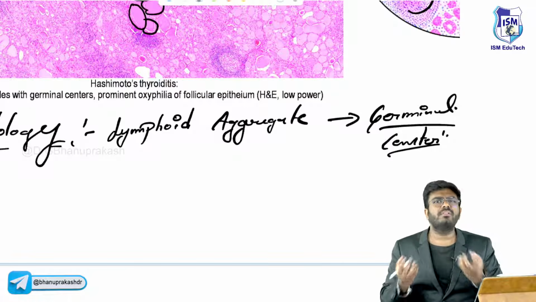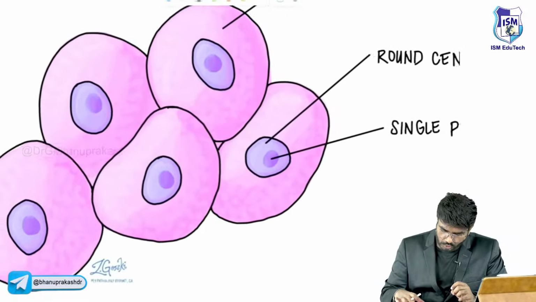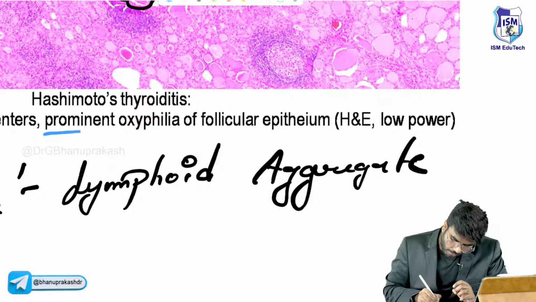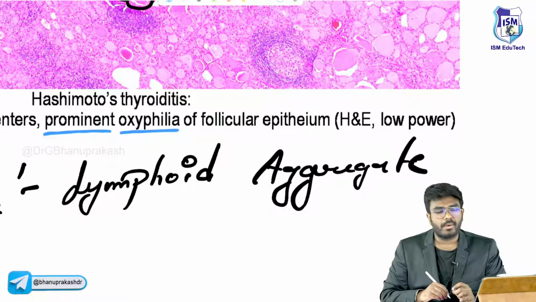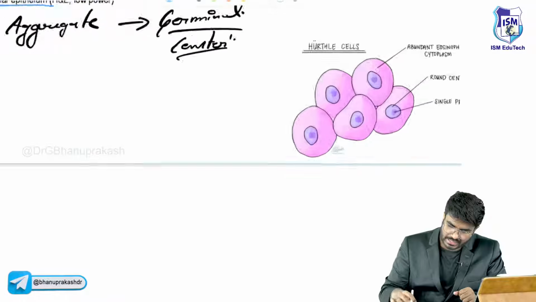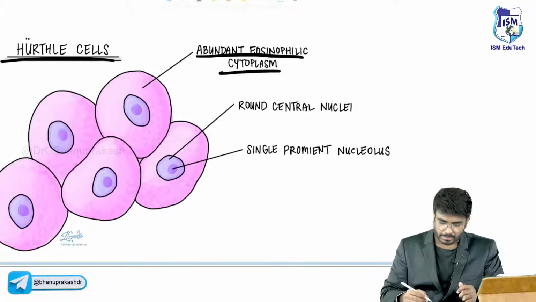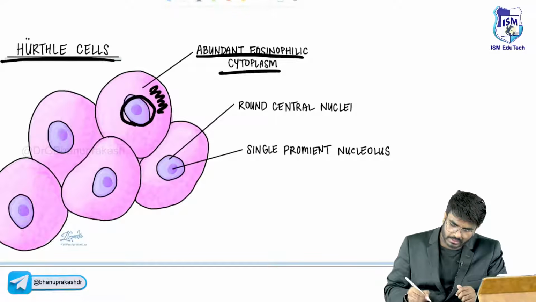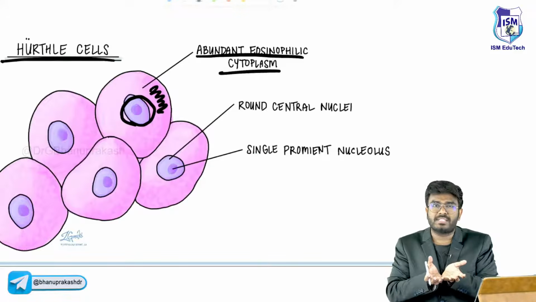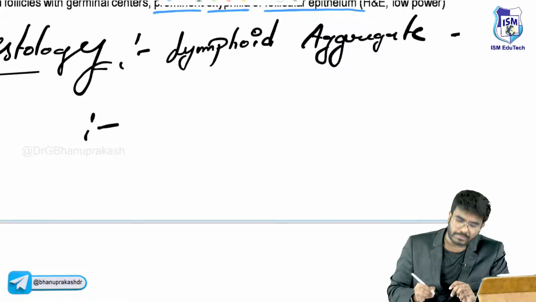It's an autoimmune condition where the thyroid gland is getting damaged. Now, if you look at the follicular cells, they show prominent oxyphilia, the pink color cells. These follicular epithelial cells are now called Hürthle cells: abundant eosinophilic, pink cytoplasm, with a prominent single round nucleus in the center. So these are called Hürthle cells. Very important in histology.